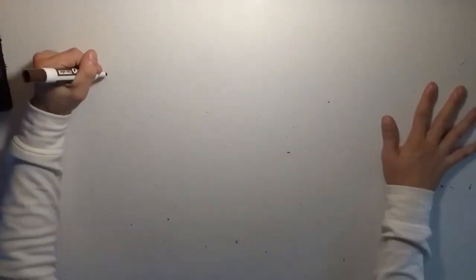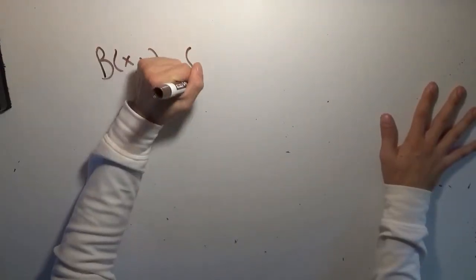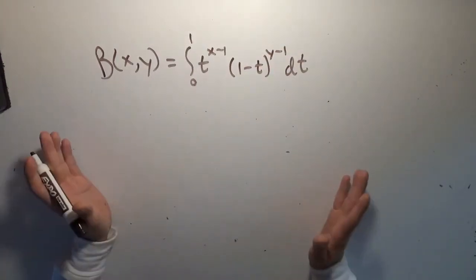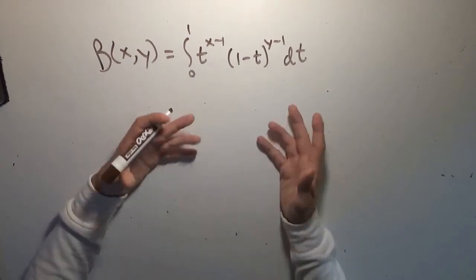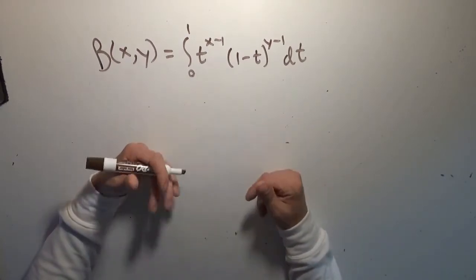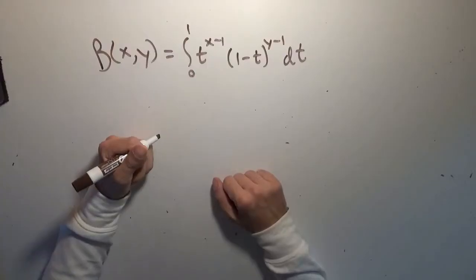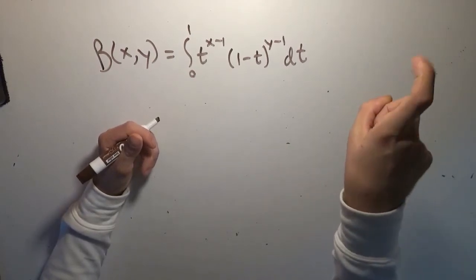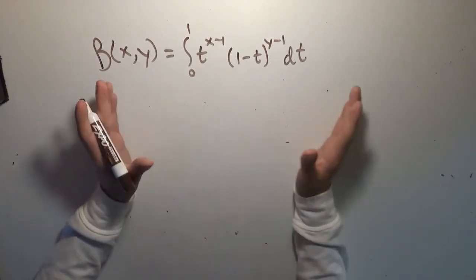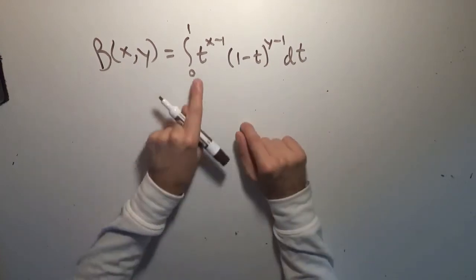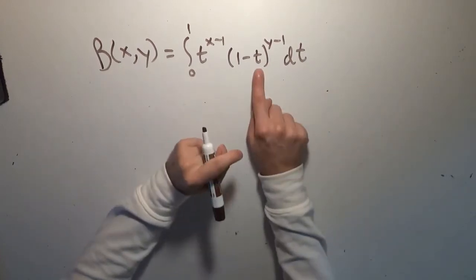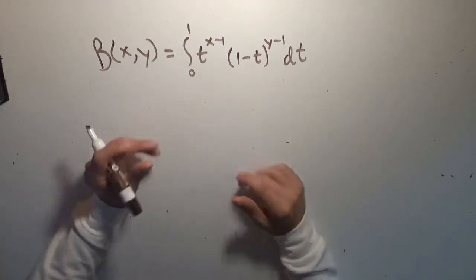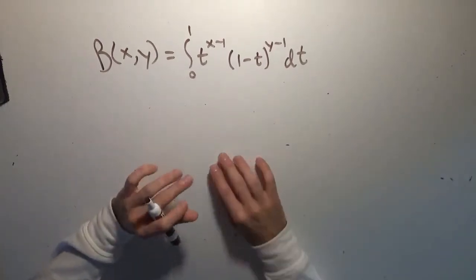So now we know the beta function is equal to this, and we're going to do a couple of substitutions to derive other forms that we've found useful. I'm not going to derive the one that we used in the powers of tangent function, because Papa Flammy already did a video on that, and I'll link to it right there. You can see how we would easily get to the one with trigonometry, because if we let t be sine squared and therefore 1 minus t would become cosine squared, you can see where that would come from. So that's very easy to derive, just a substitution.